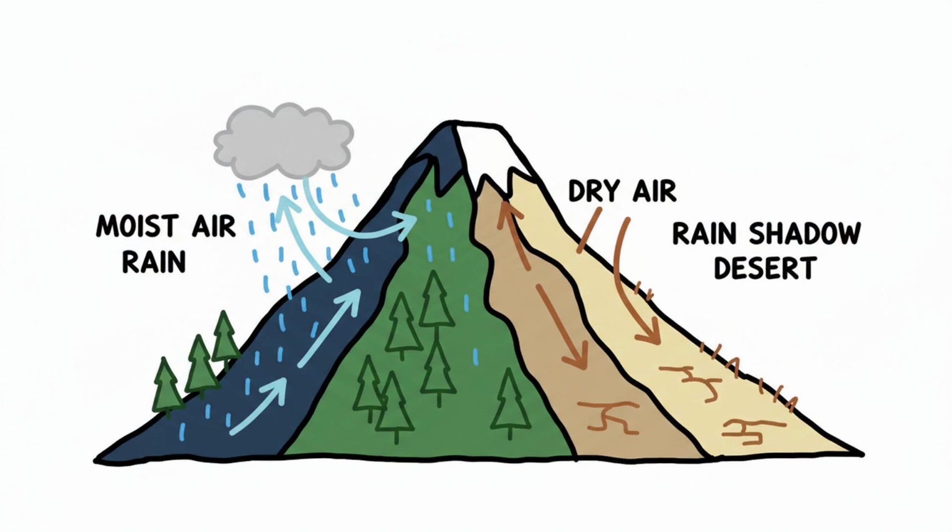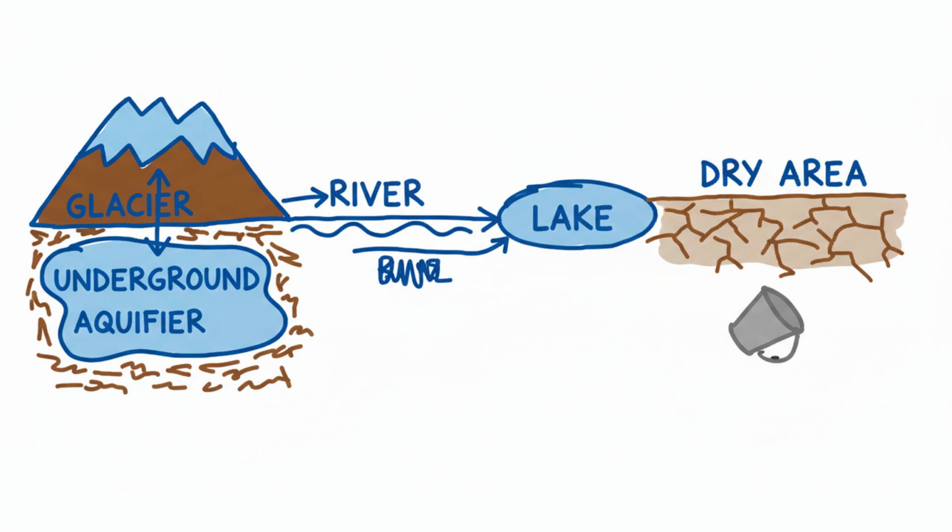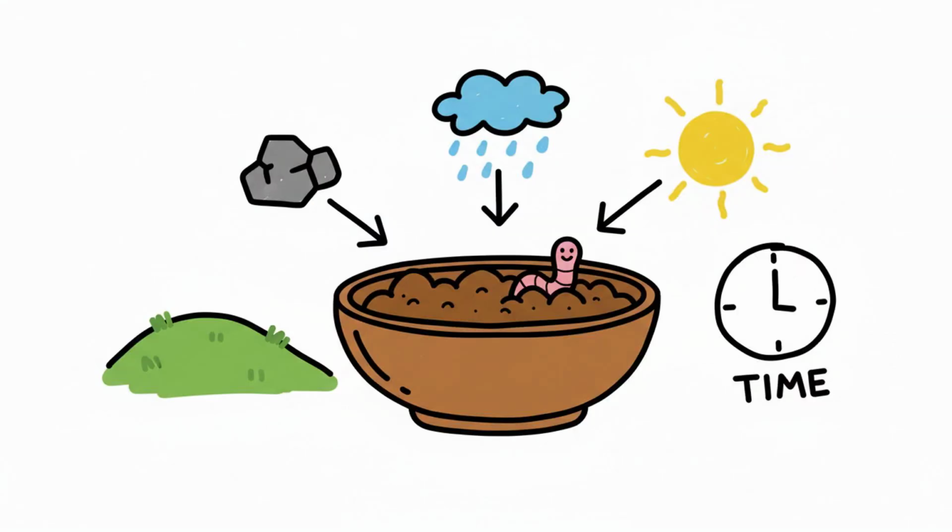Soil fertility is uneven too. It depends on parent rock, climate, organisms, slope, and time. Volcanic ash can create mineral-rich soils. River floods can renew farmland with sediment. But heavy rainfall can wash nutrients away, and dry climates can build up salts. A place can have good weather but poor soil, or rich soil but too little water.